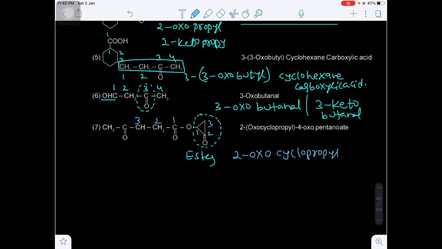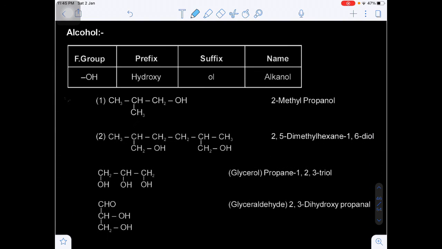And what about the acid part? First carbon, second carbon, third carbon, fourth carbon, fifth carbon. On the fourth position, keto or oxo is there. Total 5 carbons are there, so pentanoate. The IUPAC name of an ester is alkyl alkanoate.